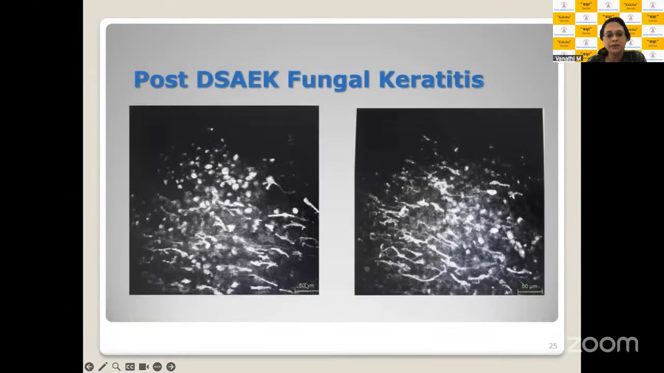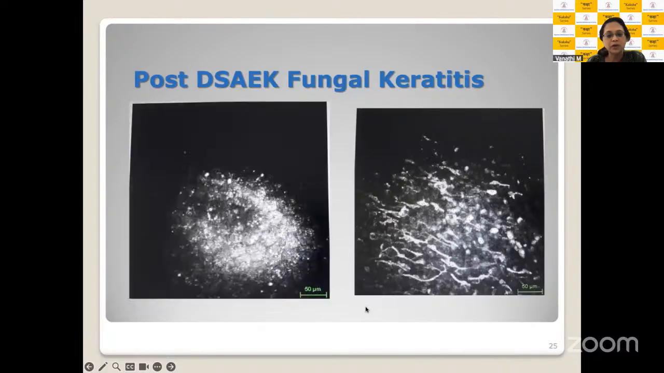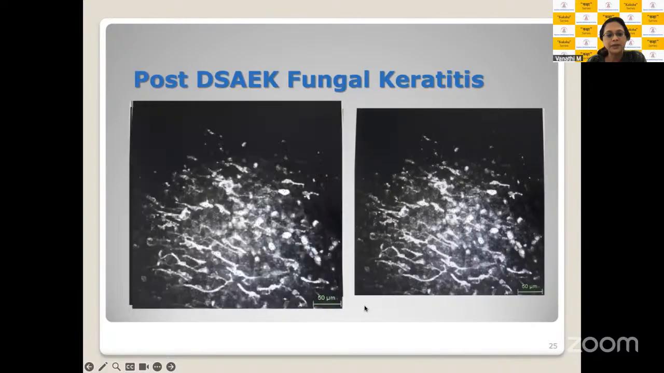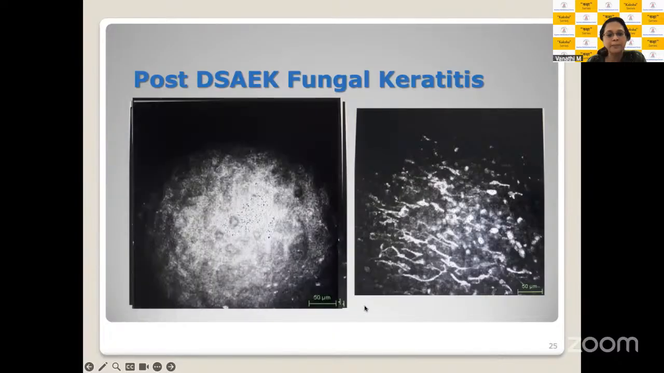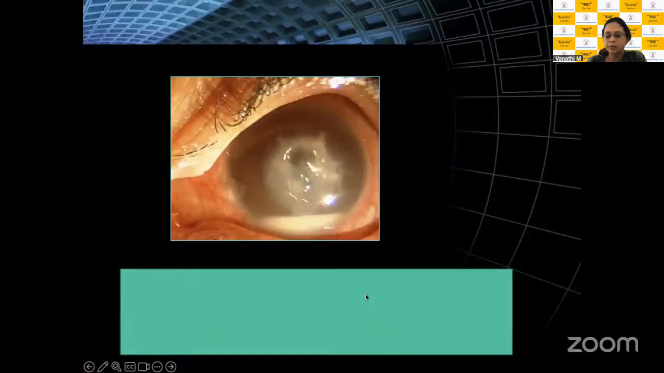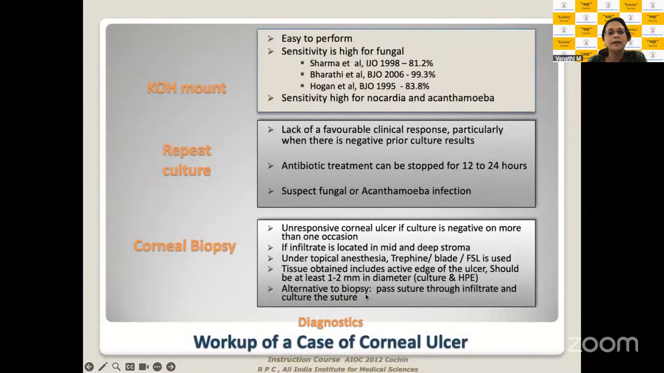So this is just a pictorial representation of how it would look here. You could see a lot of fungal hyphae in this particular confocal microscopy image. Okay. And so KOH mounts, corneal biopsies in cases of corneal ulcer where you're not able to get anything on your scrapings, on your smears and your initial cultures. And don't hesitate to go for repeat cultures in these patients, sometimes, if possible, after a washout period of stopping the antimicrobials, if that is possible in your case.